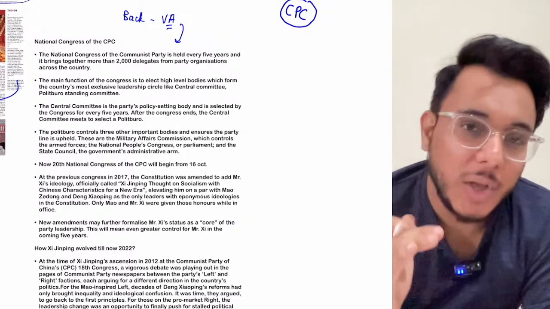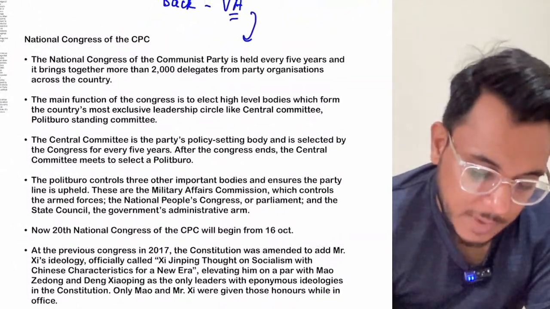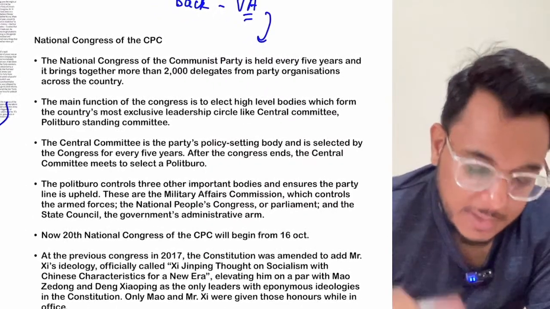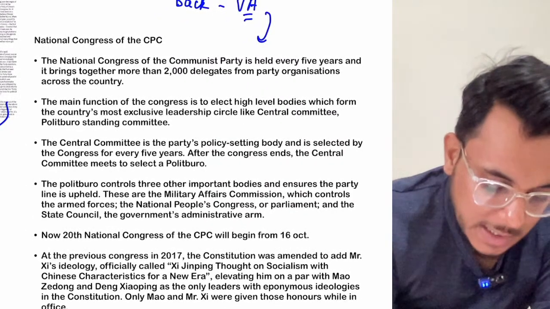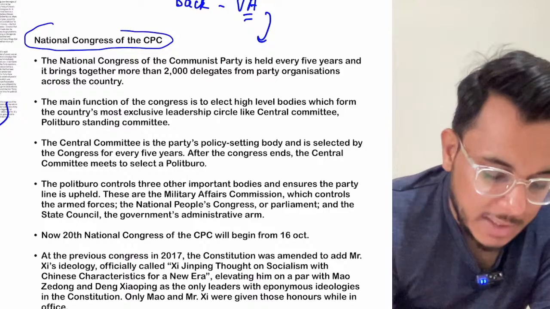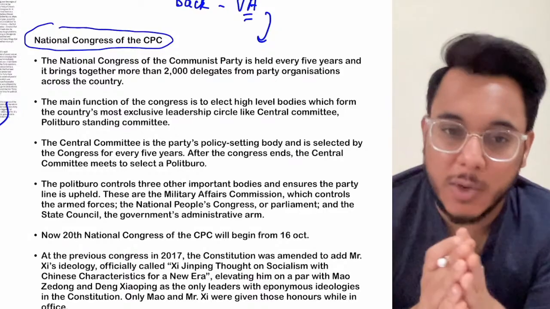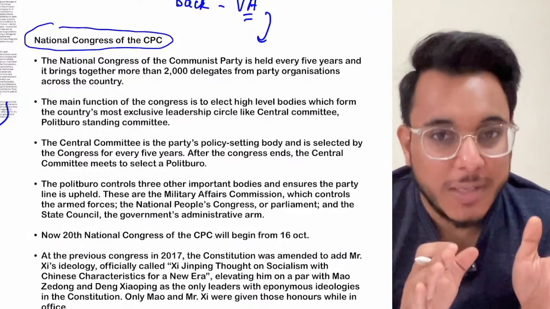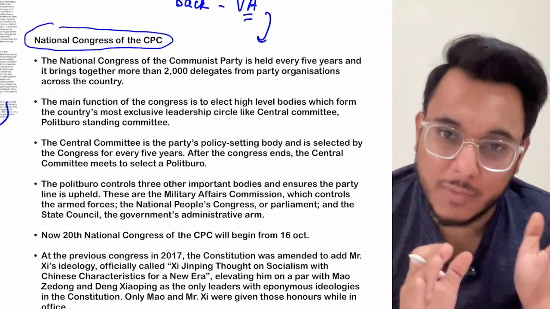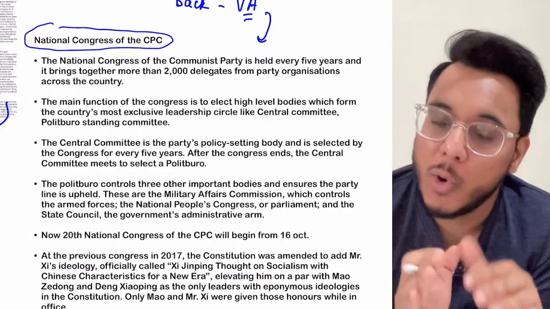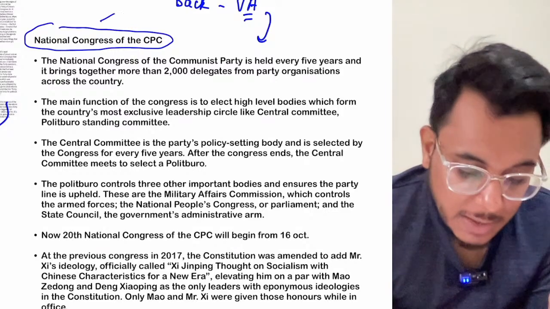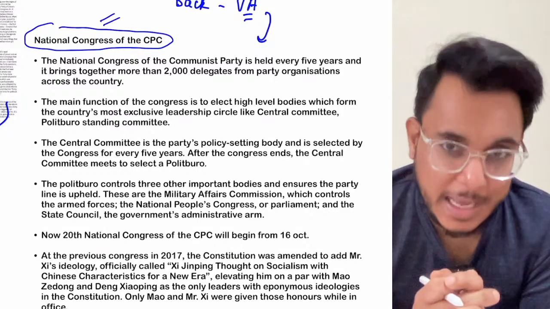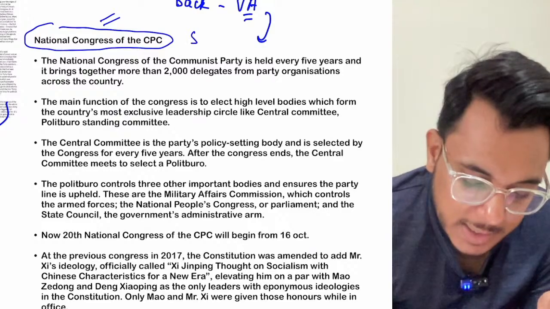Now, the Communist Party of China, basically what happens, there is the National Congress of the Communist Party of China that is held. Now you see, there are the annual sessions of the CPC, the Communist Party, that happen. And then there are the National Congress sessions of the CPC that are held. Now these sessions are held once in every 5 years.